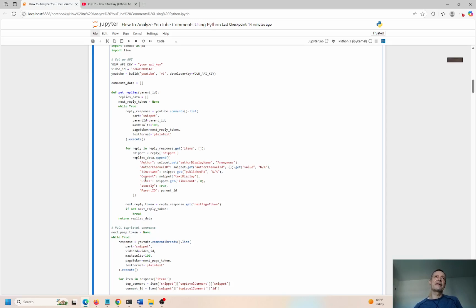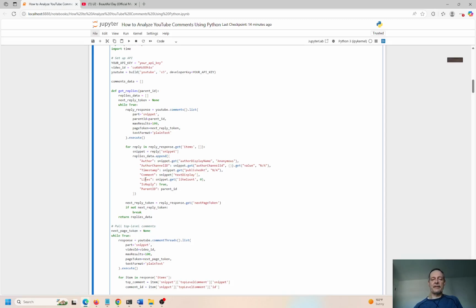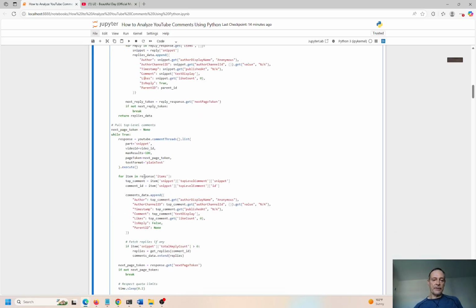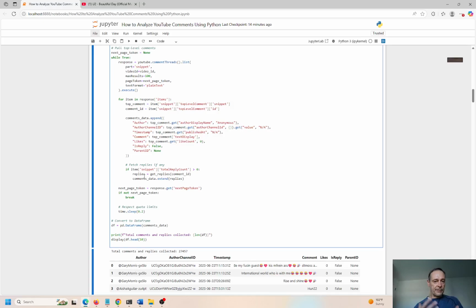Well, kind of, I don't know if that meets the exact definition of metadata, but close enough. So we pull the top level comments, we pull the replies to the comments, and convert everything to a nice tightly coupled data frame. That's what we do down here. So again, we have the author channel, timestamp, comment, like, reply, parent ID. Everything goes into a data frame. These are all the comments data.